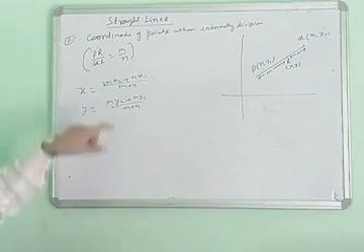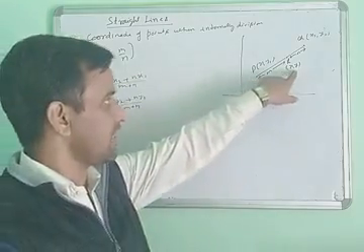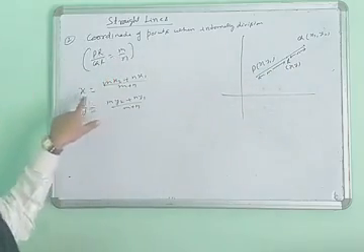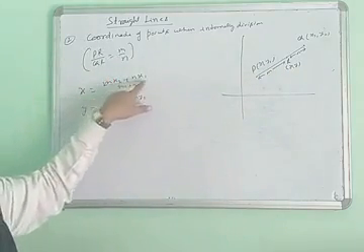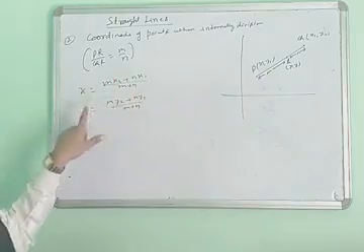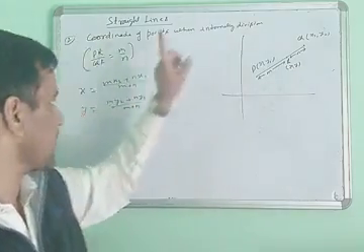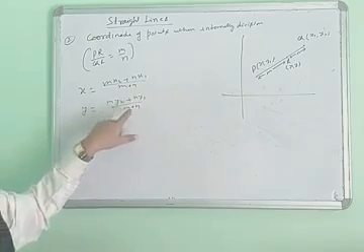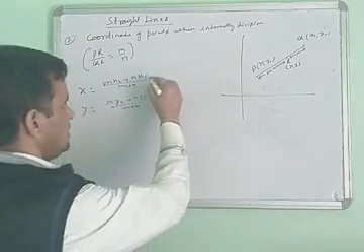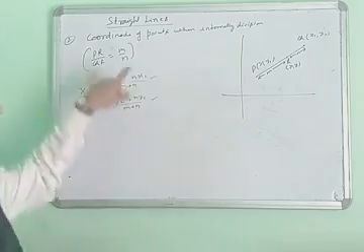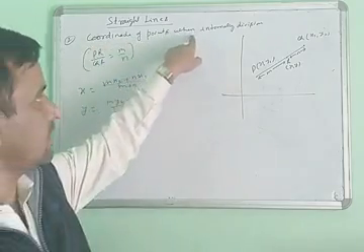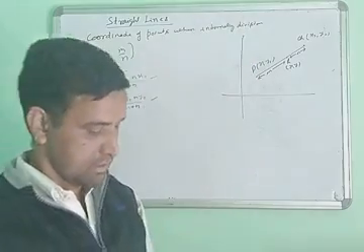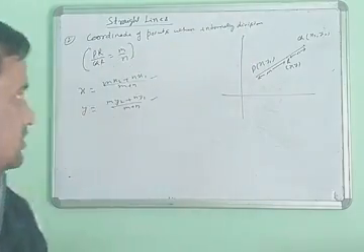So the coordinate of R is x y. These two identities are used when the point divides internally. First, note this down.